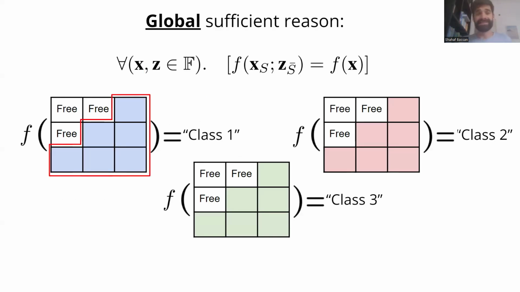And you can see that this is a global sufficient reason because it is sufficient to determine any possible prediction. If we fix the features to these blue values here, then the classification remains class 1 regardless of the free features. If we fix them to these red features, the classification remains class 2 regardless of these free features. And if we fix them to these green features, the classification remains class 3 regardless of these free features. So generally, this subset here is a global sufficient reason, since it is sufficient for any possible input in the domain.